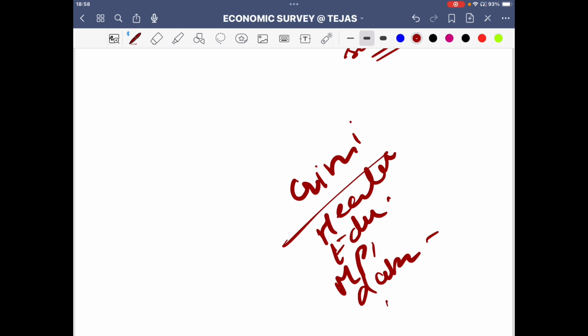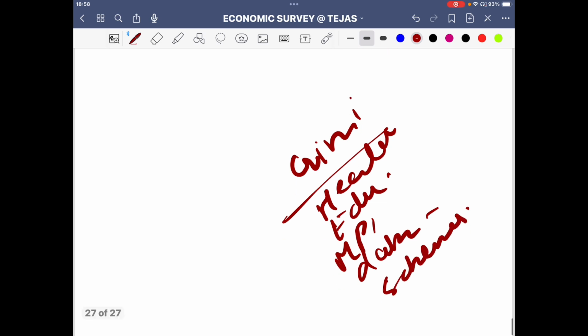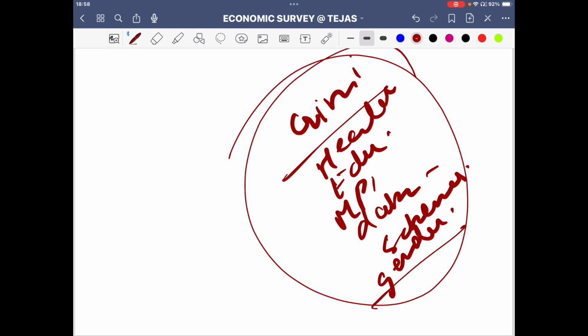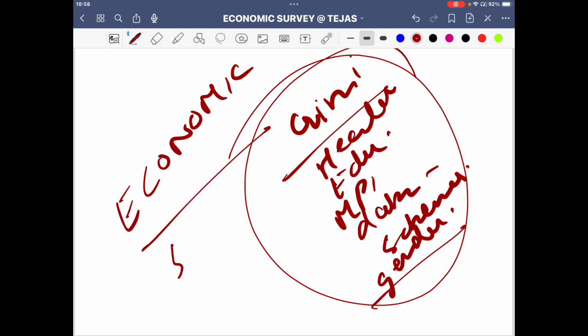Then we have discussed schemes. Then we also have discussed gender dynamics and subaltern dynamics, and that shows how economics can supplement your society and vice versa. So these things are very important, and the Economic Survey, very well drafted, gives a very clear picture of how there is an increasing trend that we get to see, and there is scope in the economy to actually improve.